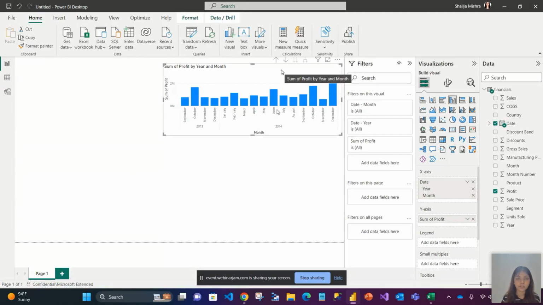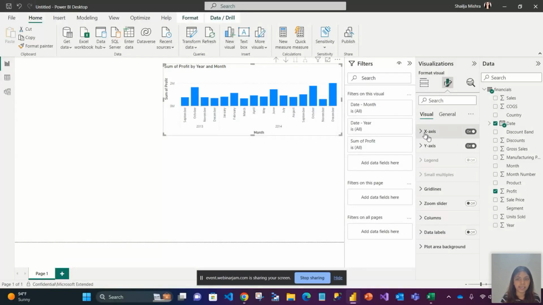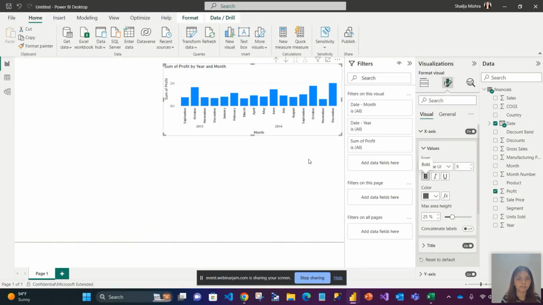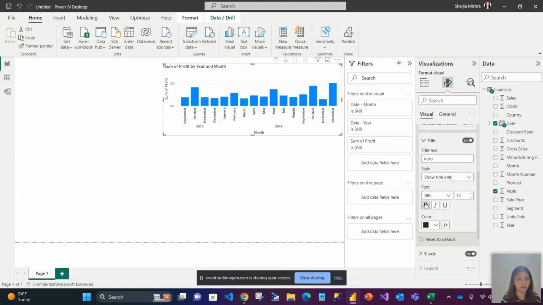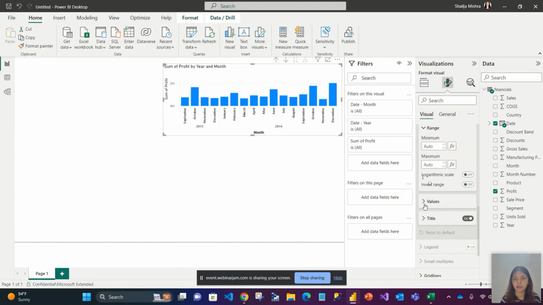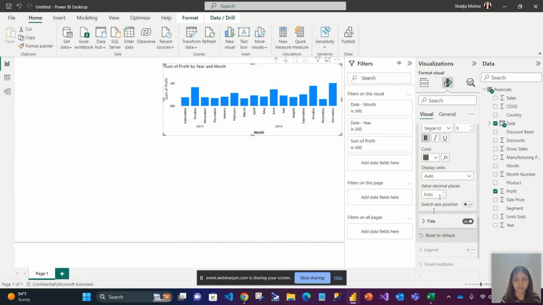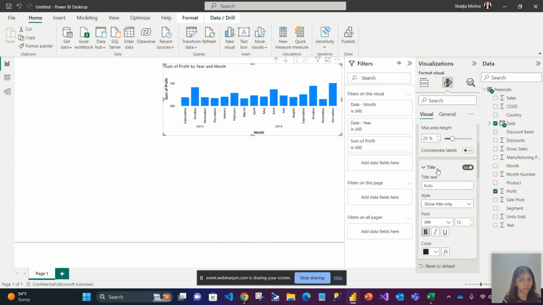There is again an option of beautifying your visual. And this is something we have to make sure that we do so that your dashboard becomes more beautiful, so that it is more approachable. Now, you see on the x-axis, I say I want to bold. It has bolded all the values. I say I want to bold the title also. Again, now title month has also bolded. Similarly, for y-axis, I can say on the values, I'll say bold. And also on the title, I'll say bold. So these are all the beautifications you can do on top of your visual.